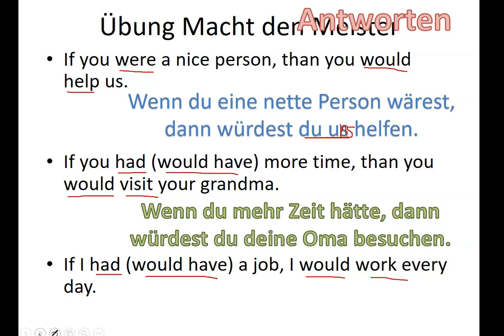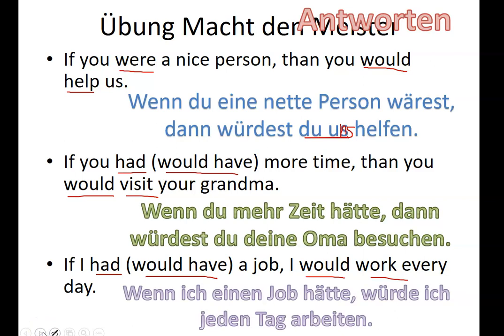And then as a quick check for notes, put a star next to this one. Wenn ich einen Job hätte, würde ich jeden Tag arbeiten. And that's a little bit of the if-then construction of sentences in the present tense.